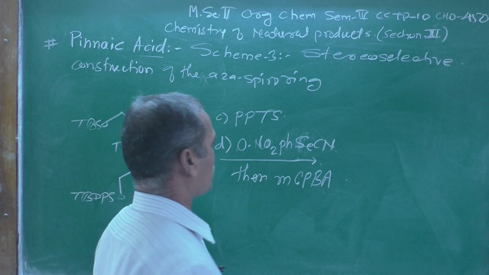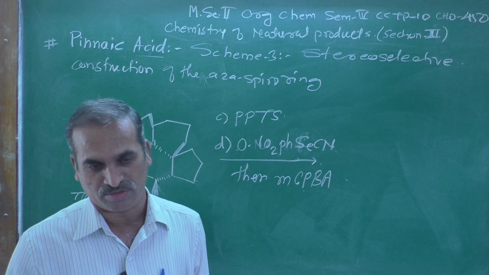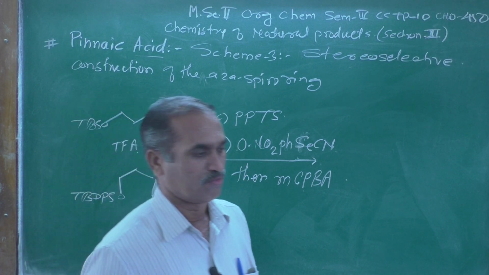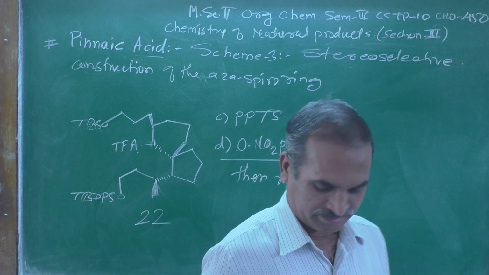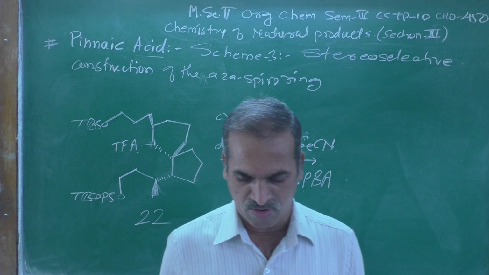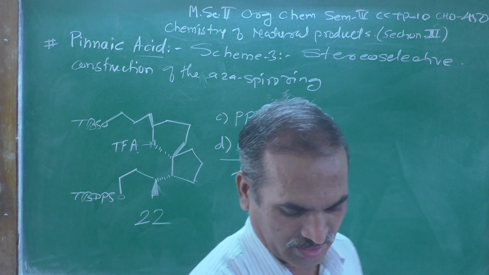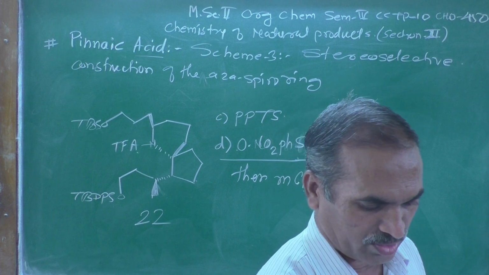We will see the structure also here. It is one of the oxidizing reagents. Generally we use it in Baeyer-Villiger oxidation, where epoxidation forms. So, selectively, that type of reagent is used over here.